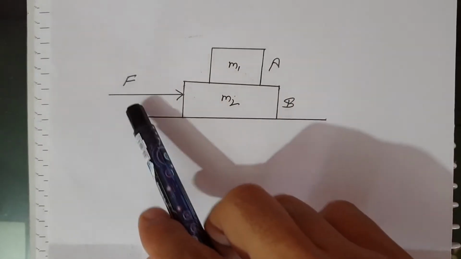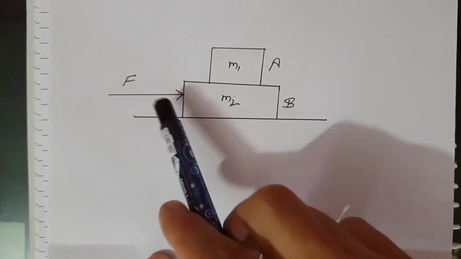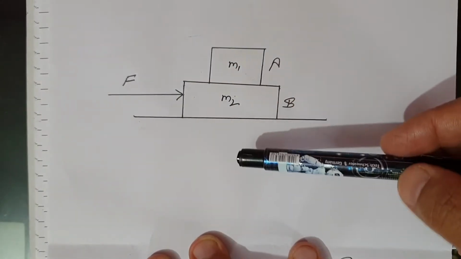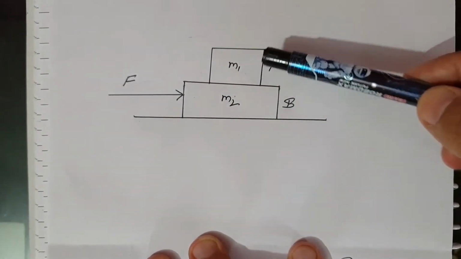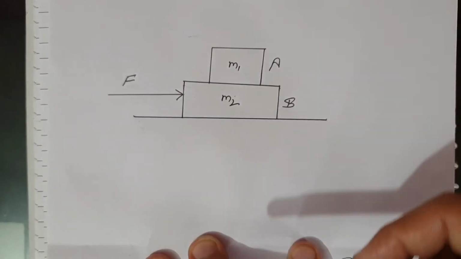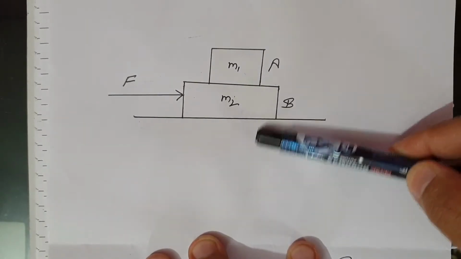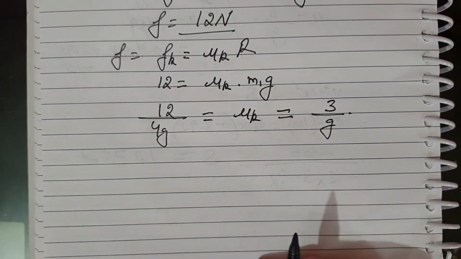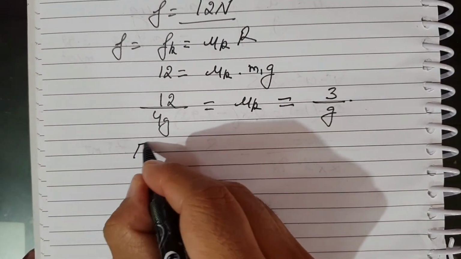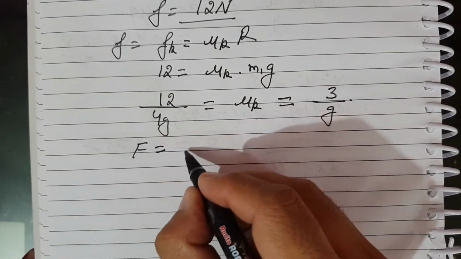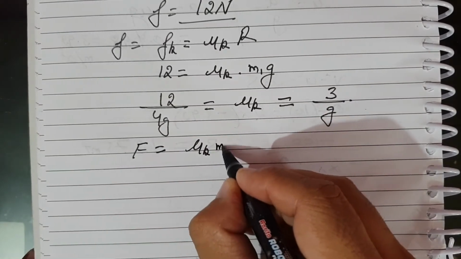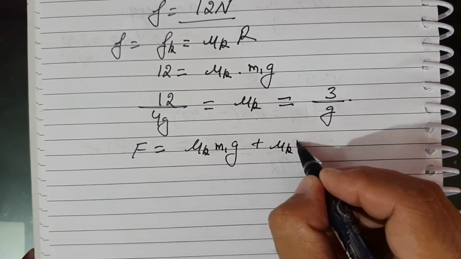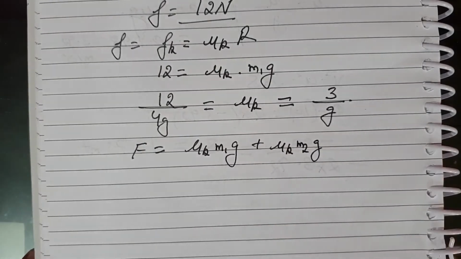The force F required to be applied on B is equal to the frictional force applied on A by B plus the frictional force applied on B by A. So the force will be mu k m1g frictional force plus mu k m2g.